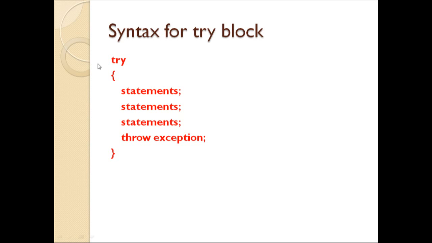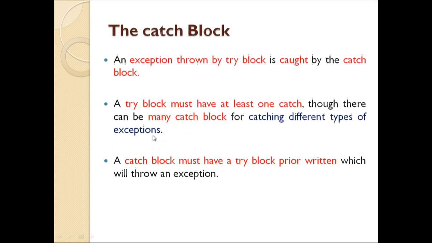So this slide explains the general syntax for using the try block in a C++ program. We'll simply write try. We'll make a block with the help of left and right curly braces, and whatever statements we want to write, where we are not sure whether the statements may flash an error message or will execute successfully, we will put those statements inside the try block. And if any error occurs, then with the help of the throw statement, we'll throw such an exception, and it will be handled in the catch block.